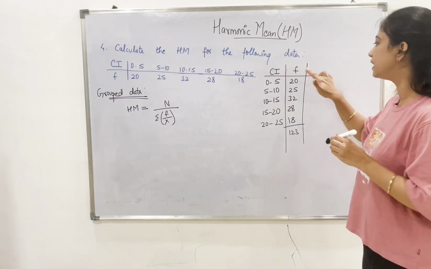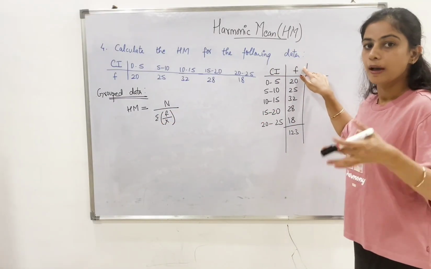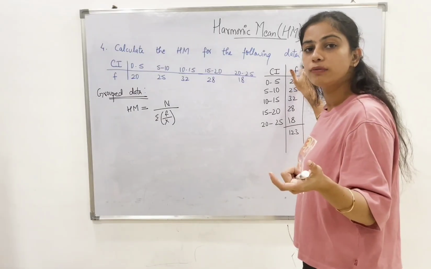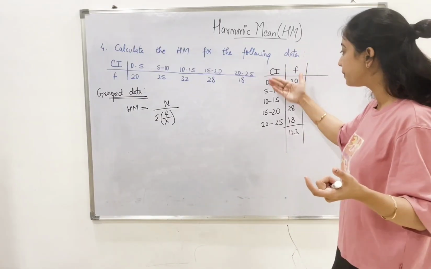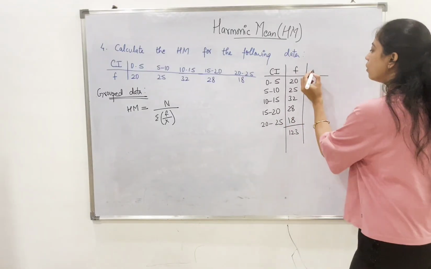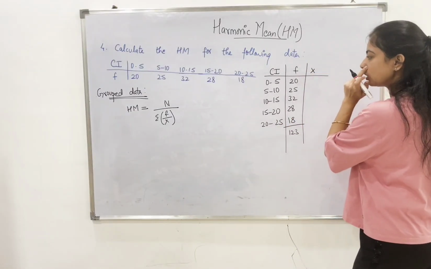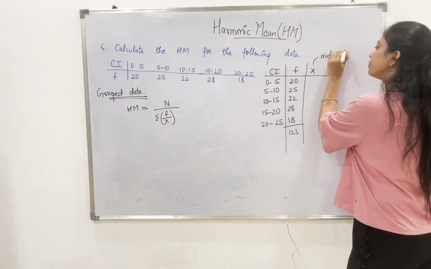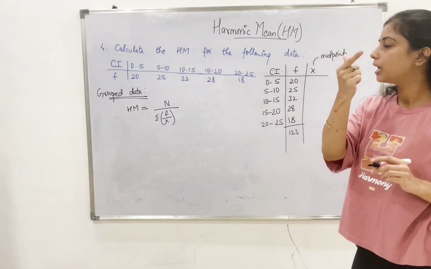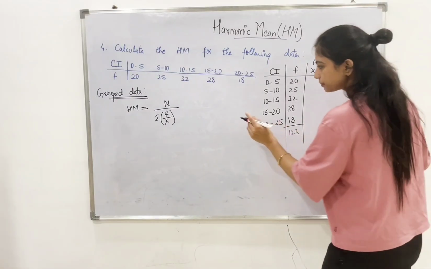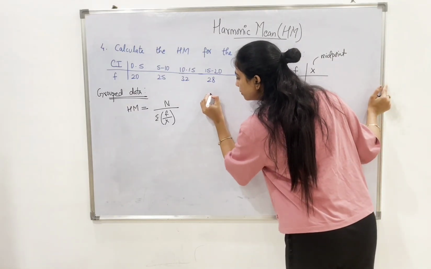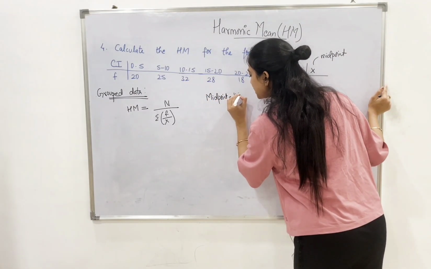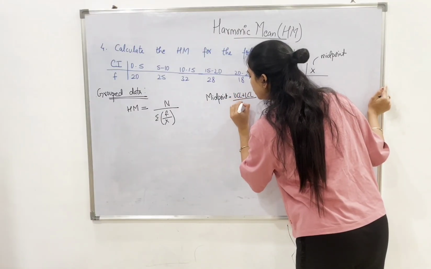Now, we had all the f values given to us, but we don't have x values. So, whenever we have grouped data, we need to find the x values from the class intervals. The x value is nothing but your midpoint. As we have already discussed in previous classes, x is nothing but the midpoint, and the midpoint formula is also discussed before: upper class limit plus lower class limit upon 2.